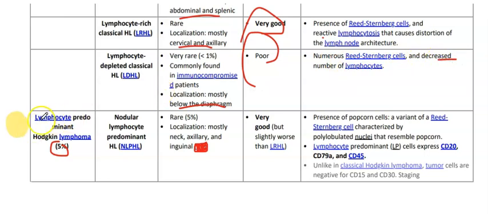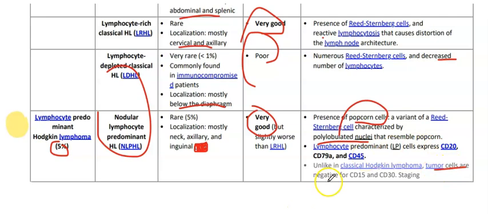Then we have the second type, lymphocyte predominant Hodgkin lymphoma. It's nodular lymphocyte predominant Hodgkin lymphoma, which is rare and mostly in the neck, axillary, and inguinal region. Its prognosis is very good, and there is the presence of popcorn cells, a variant of Reed-Sternberg cell characterized by polylobulated nuclei that resemble popcorn. Lymphocyte predominant cells express CD20, CD79a, and CD45, and the tumor cells are negative for CD15 and CD30.